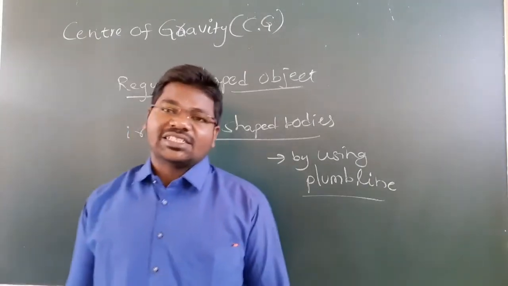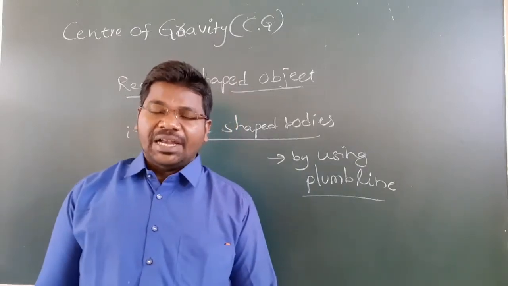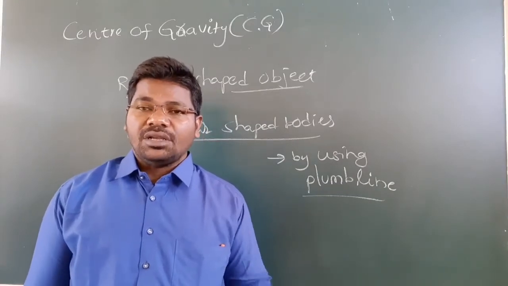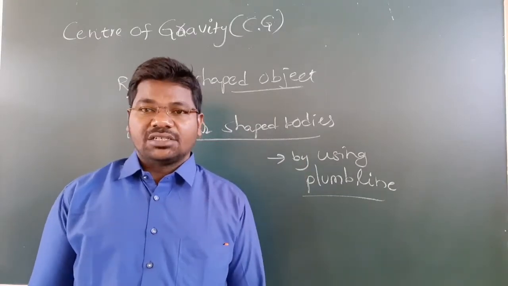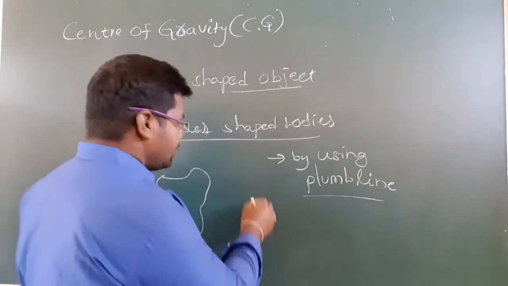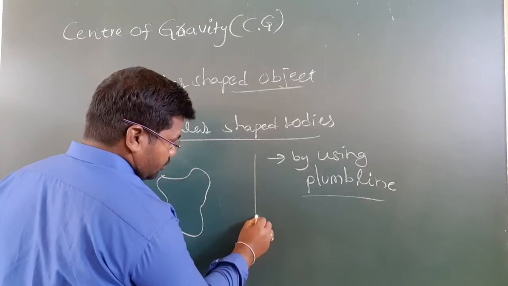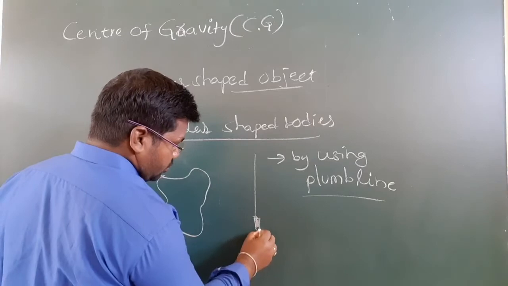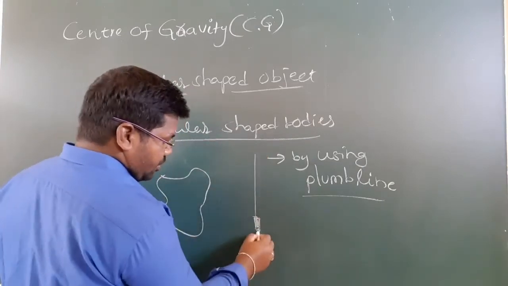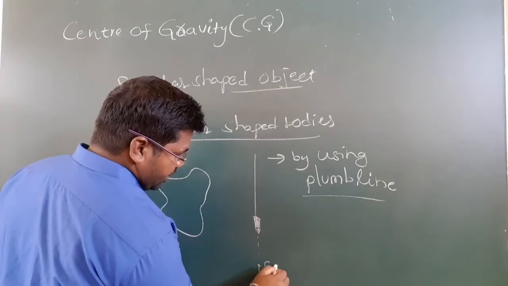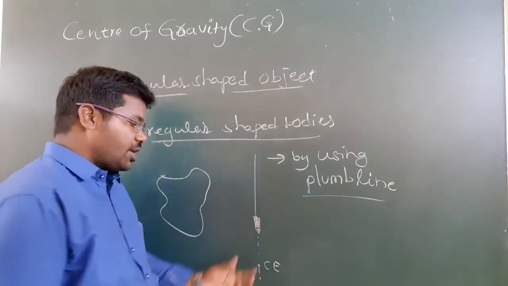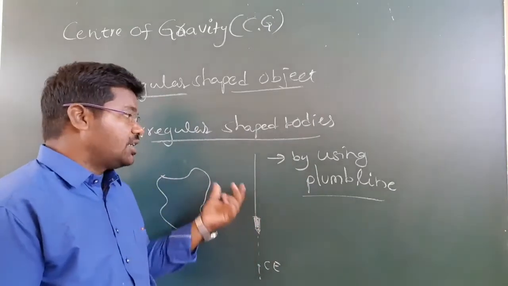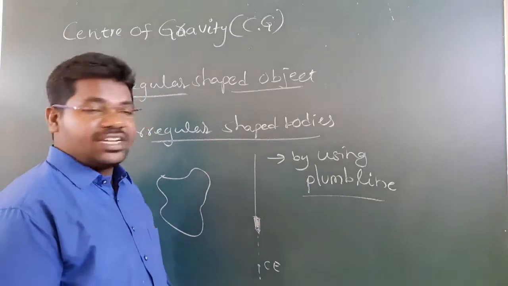Determine the center of gravity of an irregularly shaped lamina using a plumb line. Make three holes near the edge of the lamina and use a thread and weight, so that the lamina can swing freely when pivoted from each hole. Suspend the lamina from the point P as shown here. Hang a plumb line from the point P and mark the plumb line passing through P' on the lamina. Repeat this experiment by suspending the lamina from Q, and mark the plumb line as Q'. This way we can find the center of gravity for a differently shaped object.